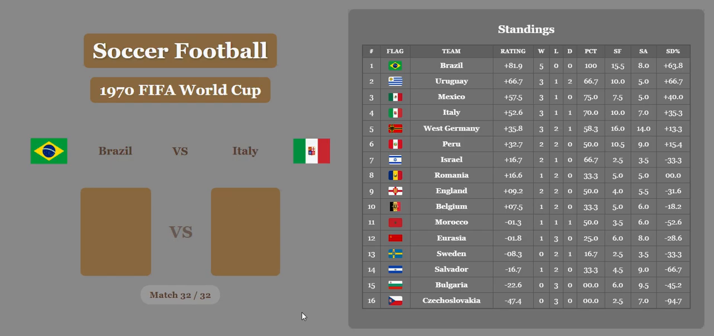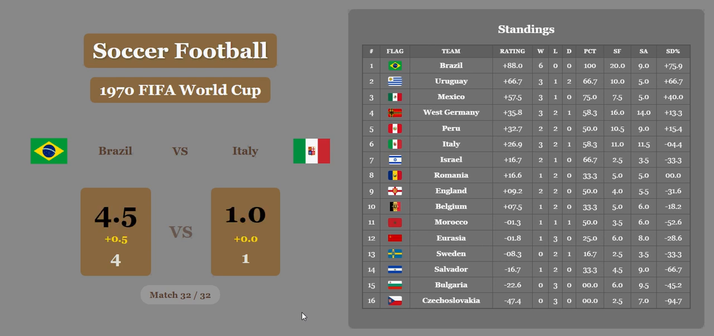As we go into the final, Brazil versus Italy. Brazil wins it. They're going to be able to maintain first place, I think. They even get a half goal for economic difference. Italy, big loss. Brazil, the rightful champions of 1970 FIFA World Cup.